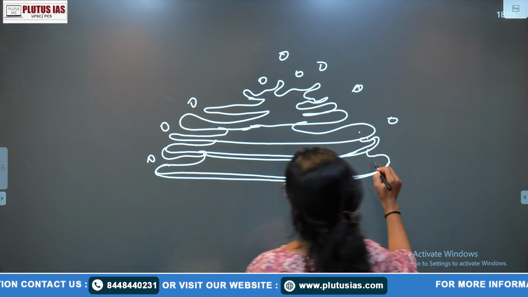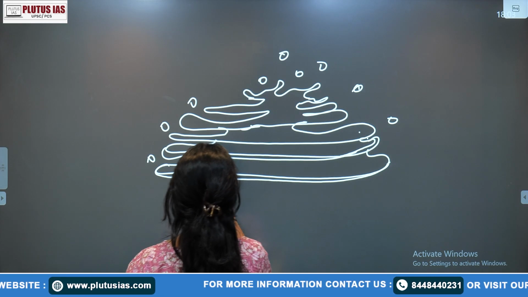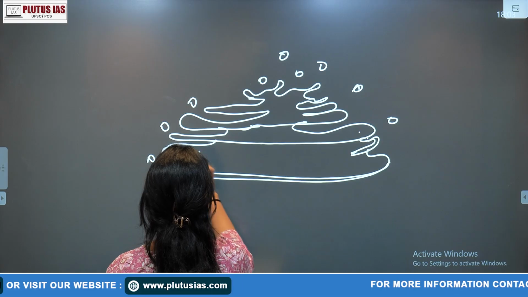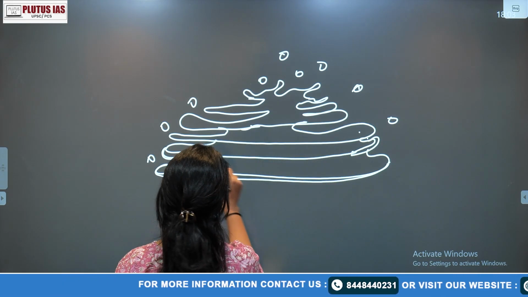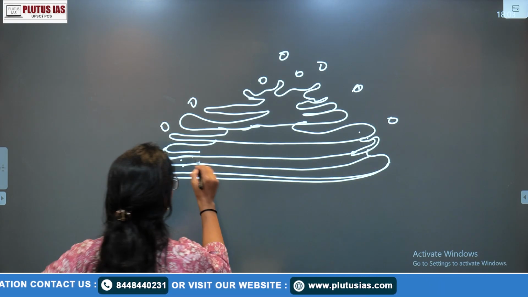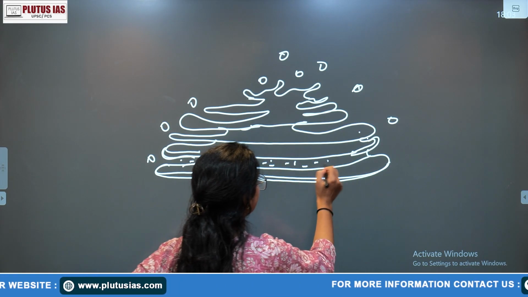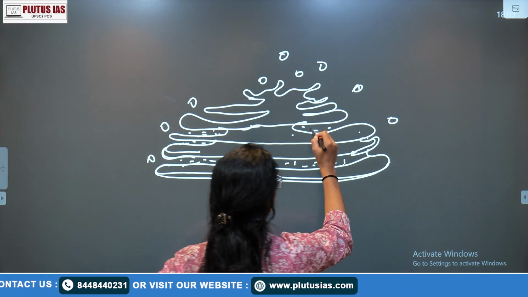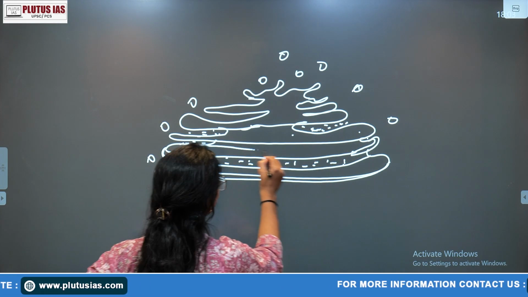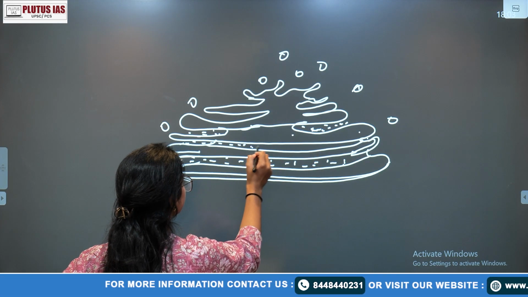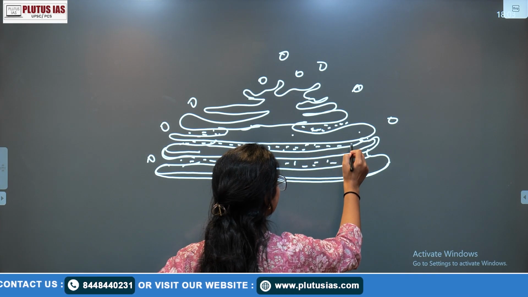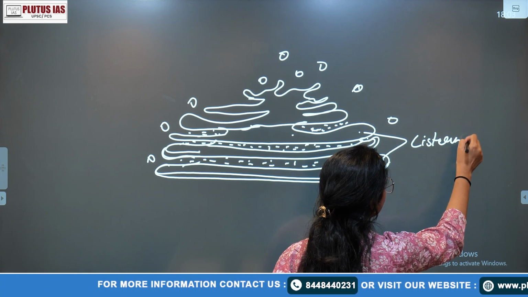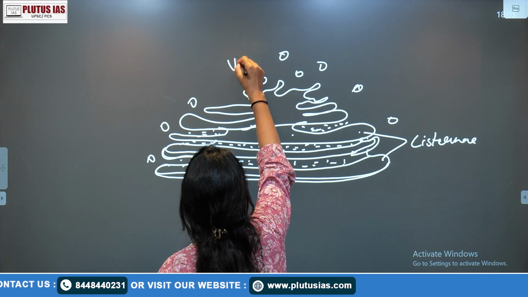These are your cisternae. These are the vacuoles.